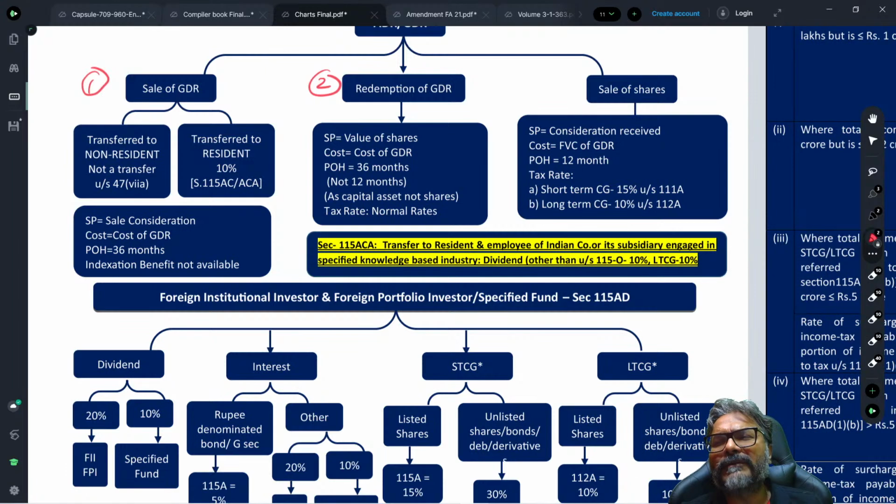Now, what is the full value of consideration for this non-resident? The value of the shares that they have received, and then less the cost of acquisition of the GDR, and whatever is this, you will apply the rate.